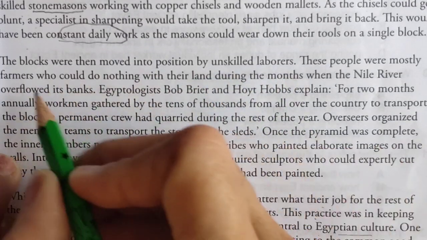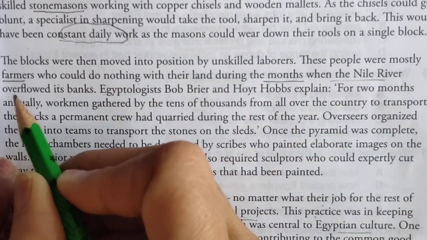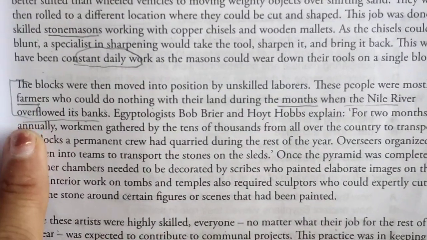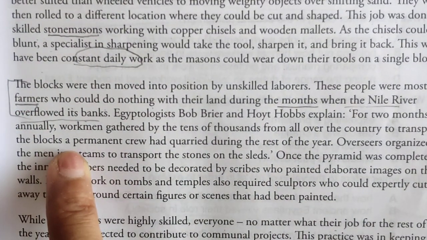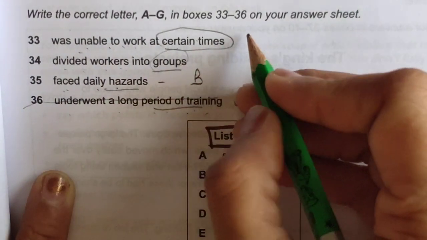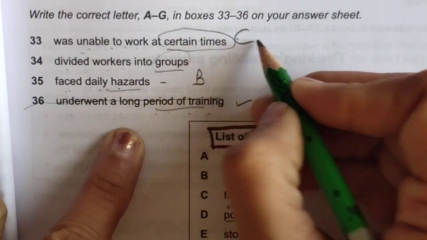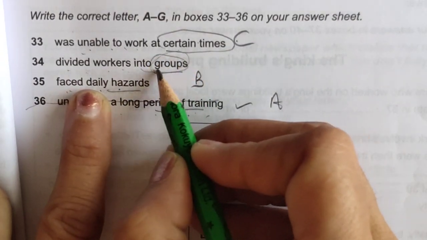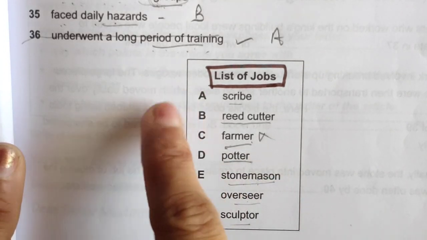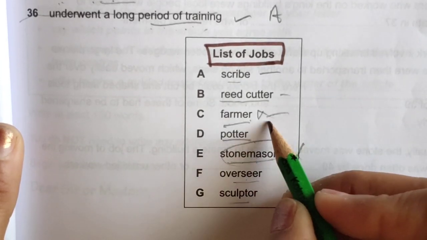People were, okay, again farmer is here, who could do nothing with their land during the months when the Nile river flooded. So yes, farmers, we will select the option for was unable to work at certain times because there was an overflowed Nile river. So C will come with that. Okay, only one is left, divided work into groups. Now we have left one option, we have used 1, 2, 3. Potter, this we have rejected. Potter also we have rejected.